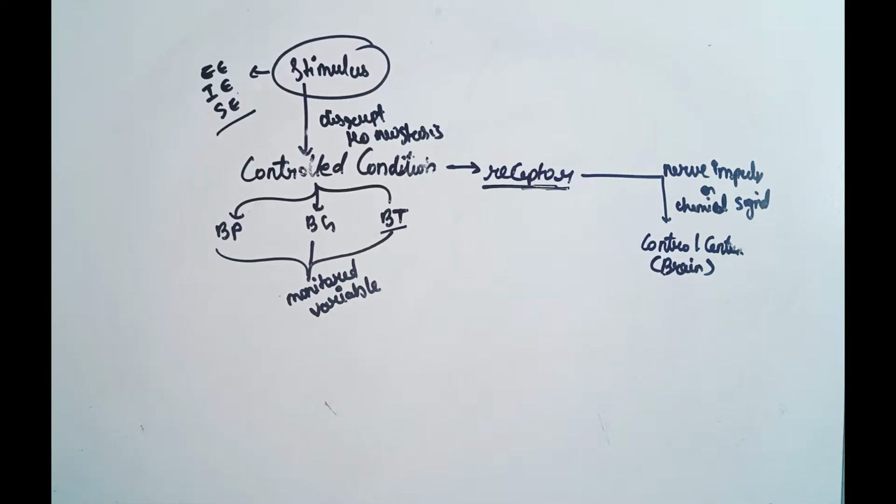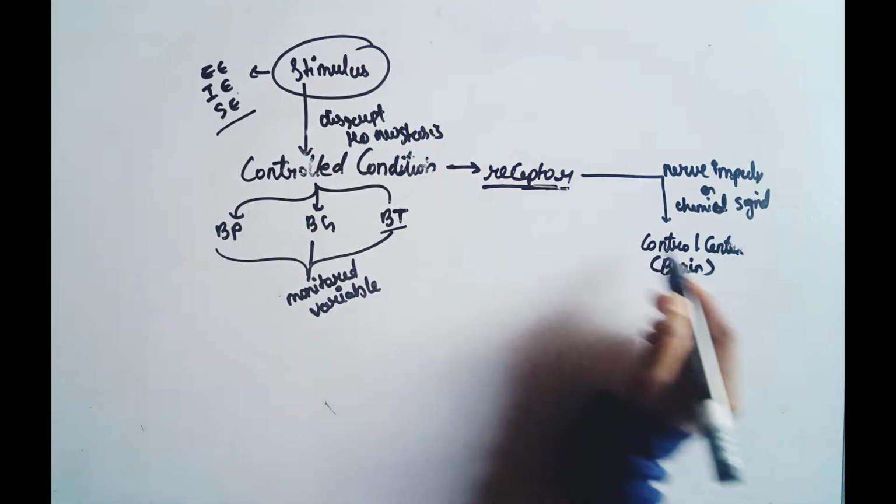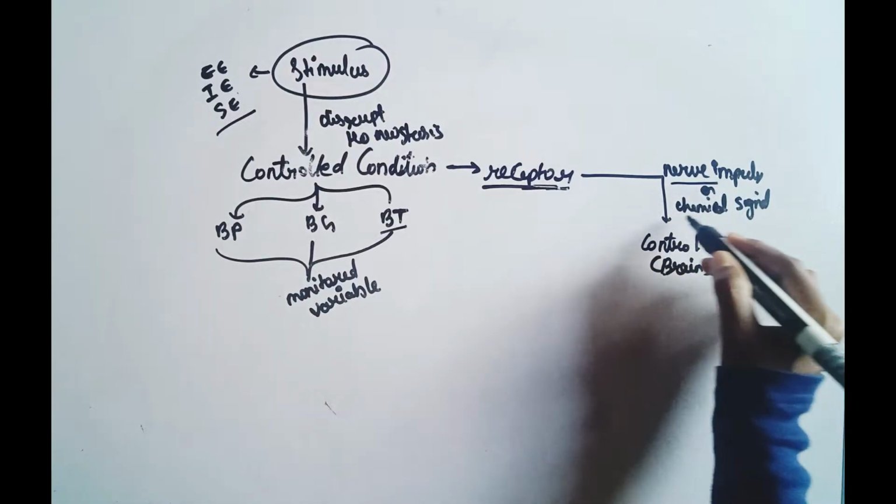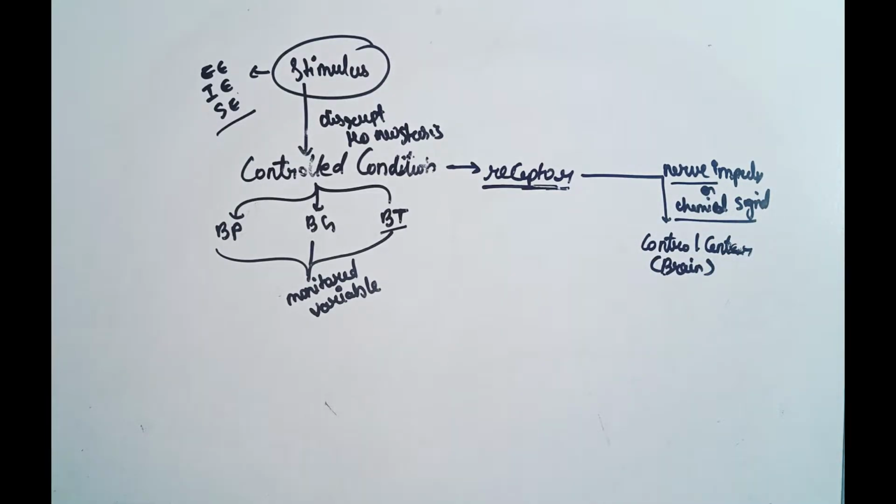For example, a postman sends information from one place to another; nowadays information is sent by email, but in our body information is sent from the receptor to the control center through nerve impulses or chemical signals. Nerve impulses are controlled by the nervous system; they are electrical signals and fast acting.